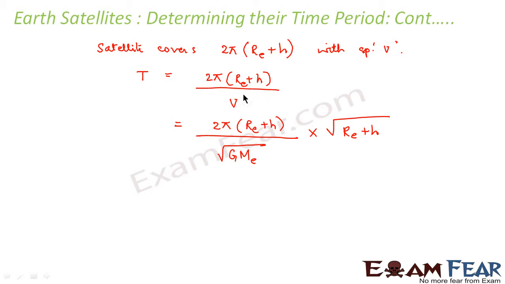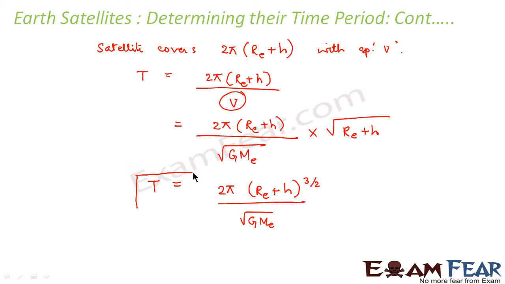I have just put the value of v from the previous equation which we got in the previous slide. Therefore, the value of T comes out to be 2π (RE + h)^(3/2) divided by root over GME. So this is nothing but the time period of a satellite which revolves around the Earth. So this is how we calculate the velocity of a satellite with which it revolves around the Earth, as well as the time period of the satellite with which it orbits around the Earth.